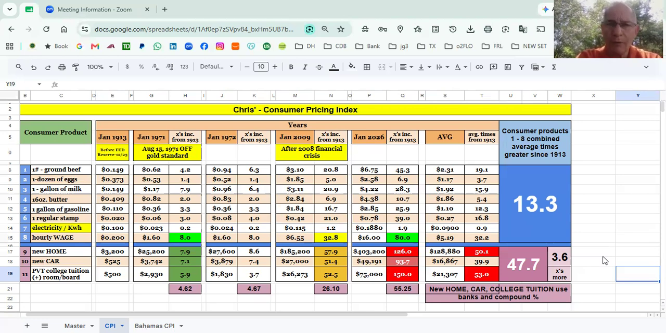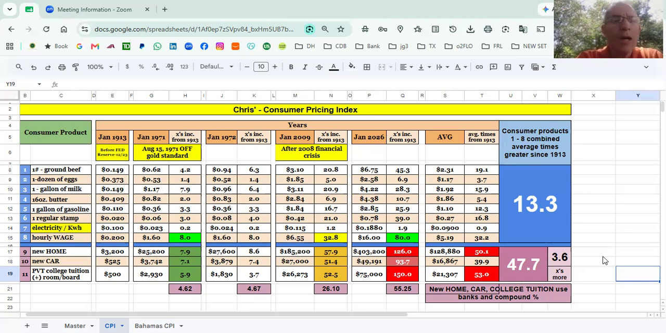So let's take a look at ground beef. You'll see ground beef in 1913 was 14.9 cents. The next time we are looking at this is 1971. Ground beef is 62 cents a pound. Then you'll see the multiplication factor under H8 is 4.2 times. Now, how do I come up with that formula? It's 62 cents in 1971 divided by 14.9 cents in 1913, which is 4.2 times more. And that's what I'm doing with all these products in my Consumer Pricing Index chart here.